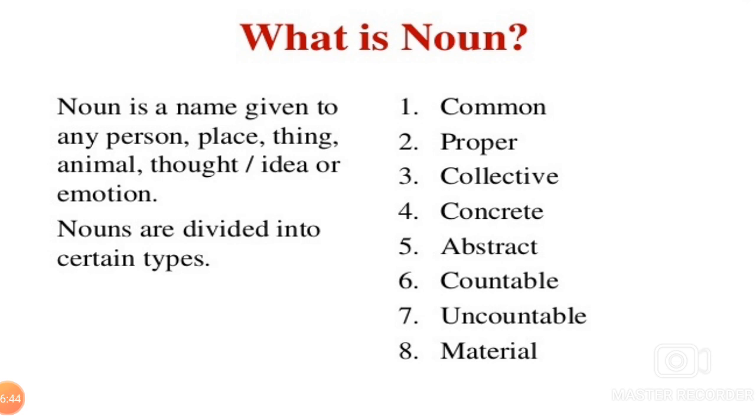Nouns are divided into certain types: common noun, proper noun, collective noun, concrete noun, abstract noun, countable noun, uncountable noun and material noun.